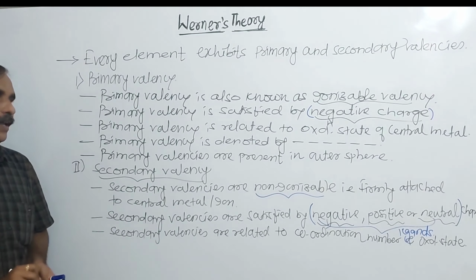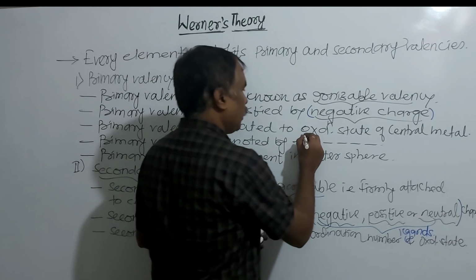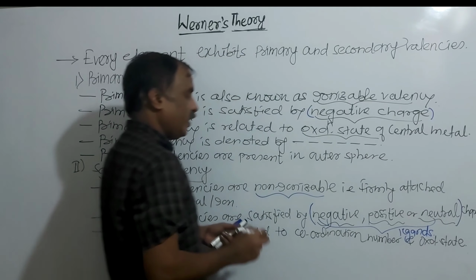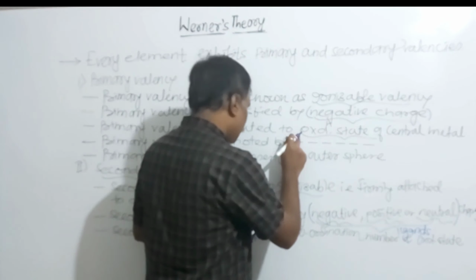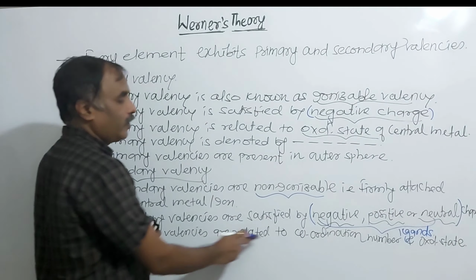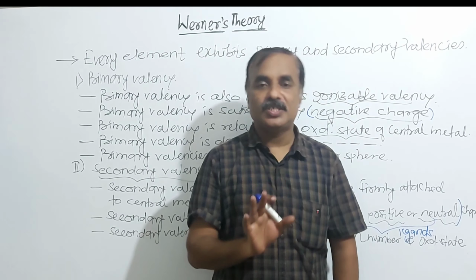But in case of primary valency, it is only related to the oxidation state of the central metal ion, and we can find the oxidation state by using primary valencies. But secondary valencies relate to the coordination number as well as the oxidation state.